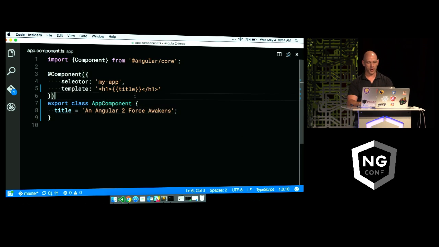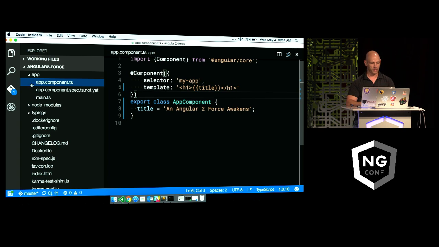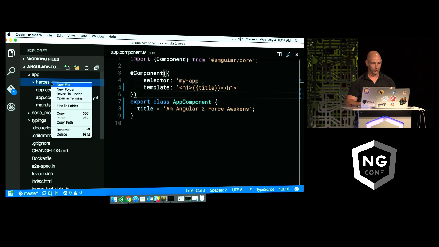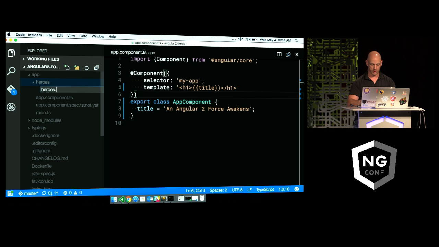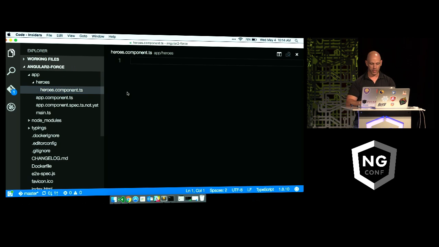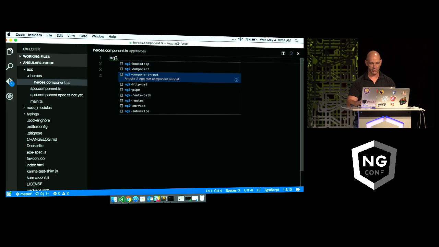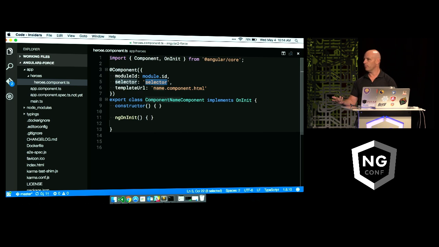Wonderful. So what if I want to add a list of heroes to my app? Let's go and create a heroes folder. And then over in the folder, we're going to create a heroes component. So once I create that component, it'd be nice if I had some way to quickly create the component. Well, there's some snippets that we're going to take advantage of, where I can instantly type all this in. No, I did not type that fast. So in here I can say, all right, I'm going to type in my heroes, there's my components, and everything's up and running for this guy.